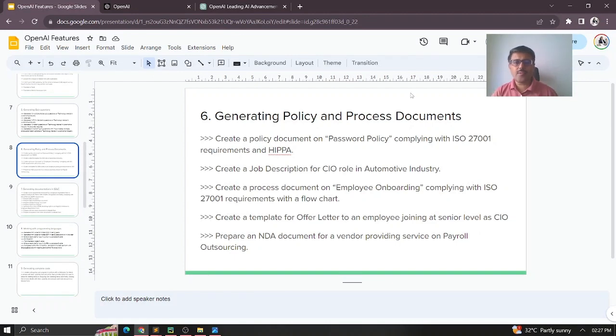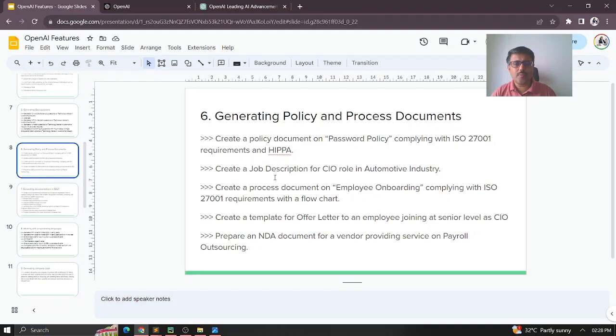Now let's go with the next topic on how to generate the policy and process documents. In any organization, we'll be creating a lot of policy documents, process documents, procedures, guidelines, and you can name any documentation part. All these things we can easily generate through ChatGPT.